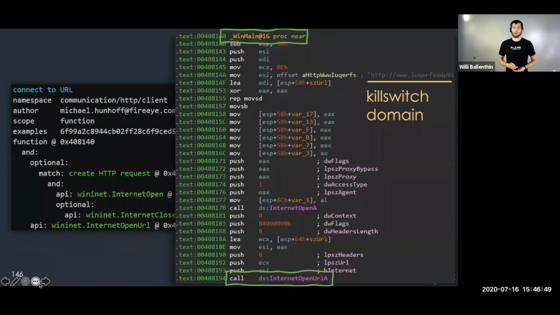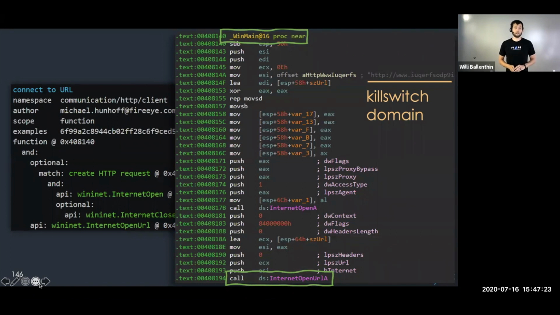And so when I open this in IDA Pro and I review the disassembly, what I see is a textbook example of connecting to a URL using the Microsoft API. So that's exactly what Kappa was saying. And furthermore, this leads us to the part of the binary where we actually see the URL that served as that kill switch. So in just a couple moments, we run Kappa, we jump to the interesting part of the binary, and we can extract this IOC and start to feed that back into our investigation.